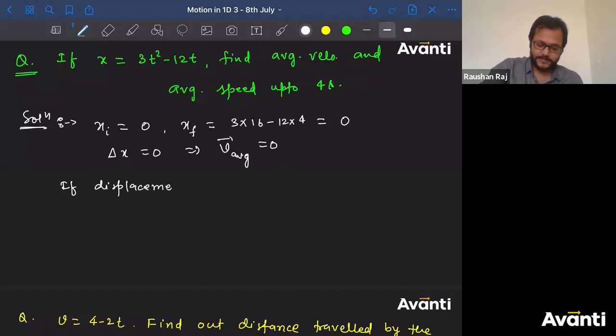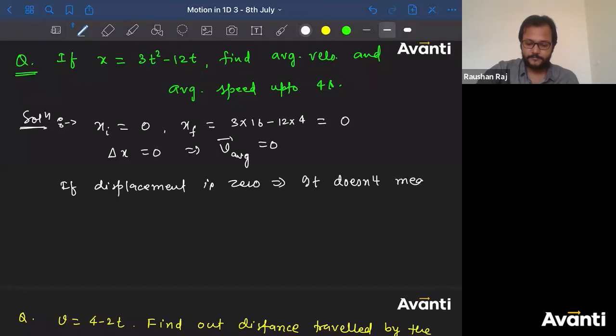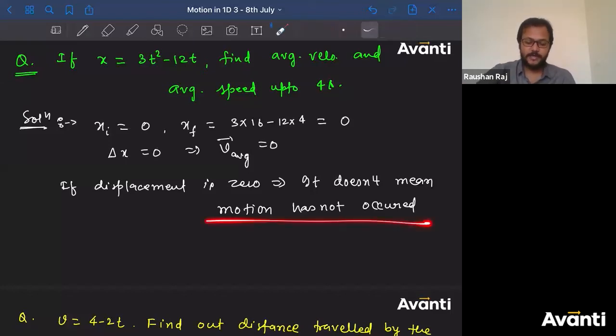If displacement is 0, does that mean no motion has occurred? No, it doesn't mean that. Motion might have occurred, but the initial and final positions are the same. Okay, so from here the average velocity is 0.